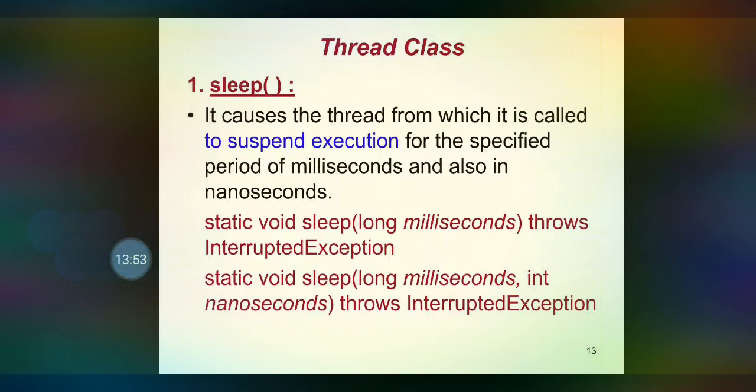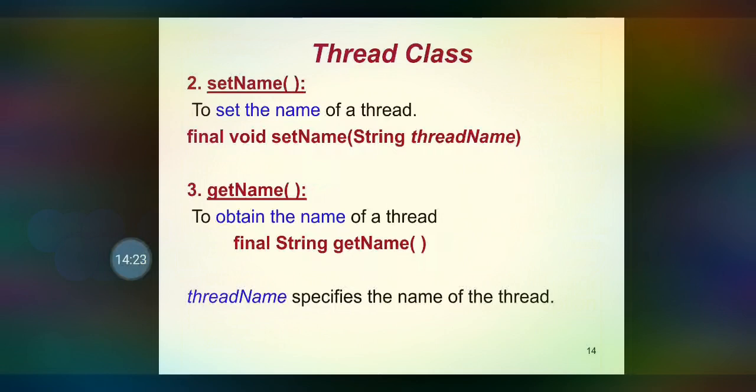We have already discussed in exception handling that throws is the keyword used to declare the exception. The throws keyword is followed by the class name. Here the throws is followed by the class name InterruptedException, and throws is given in the method signature: static void sleep(long milliseconds), this is the method signature. In the method signature the throws will be given. In order to set the name of the thread, we can use the method setName(), and in order to obtain the name of the thread we can use the method getName().